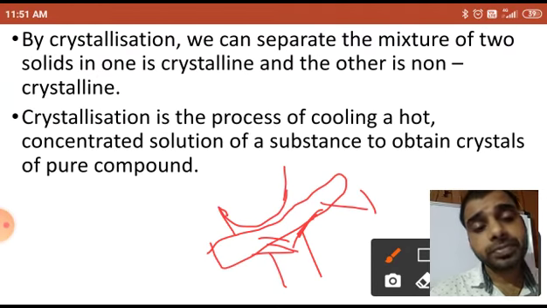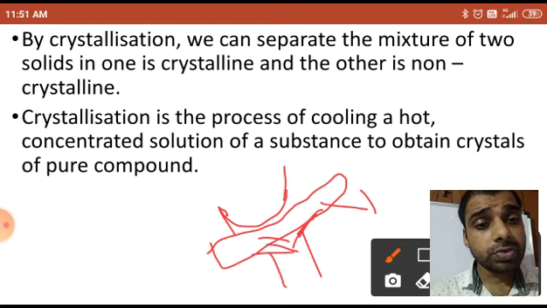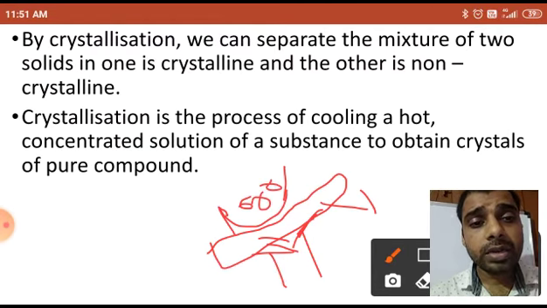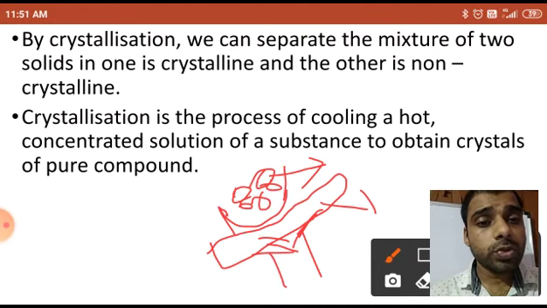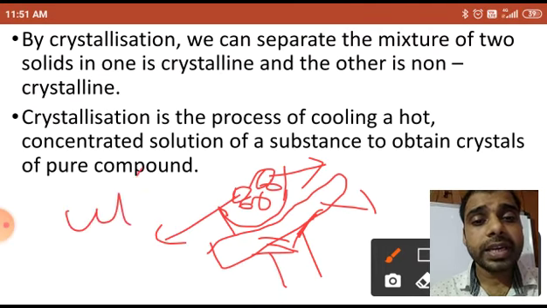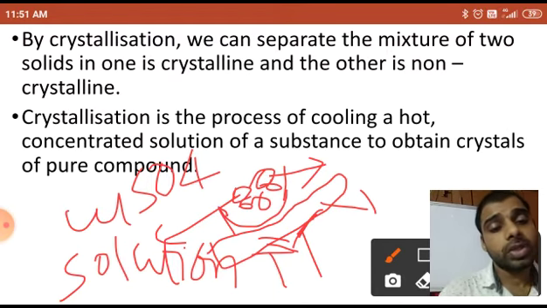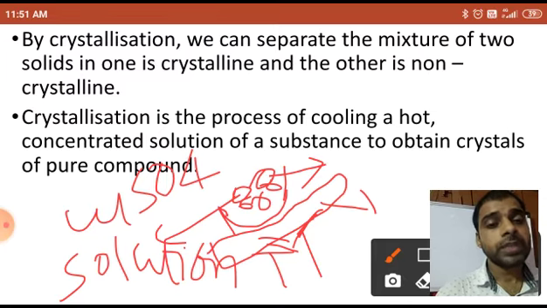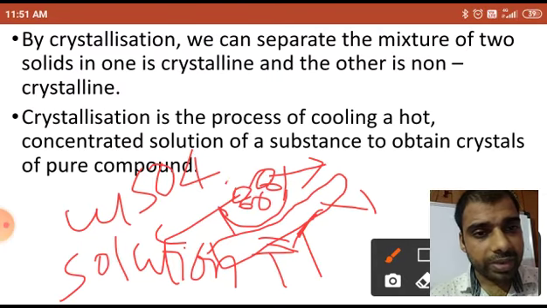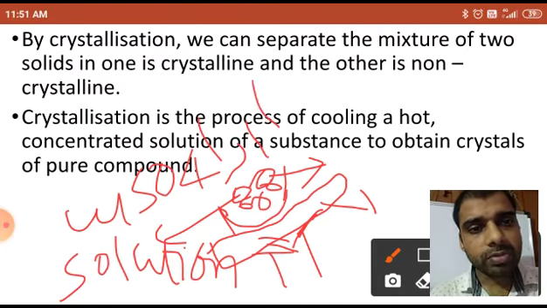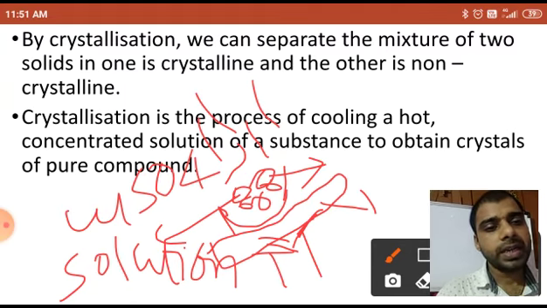Here I have taken this China dish, and in the China dish what was there? There was water plus CuSO4. Okay? So I can write CuSO4 solution, copper sulfate solution. Now you are seeing this one. After that water will start evaporating, leaving copper sulfate and some of the impurities.